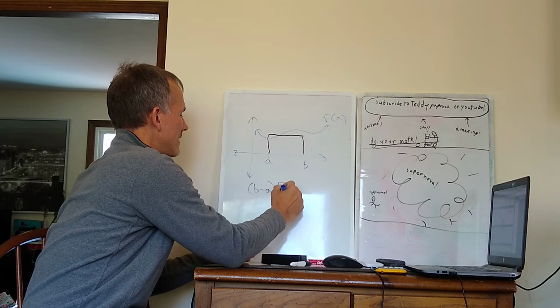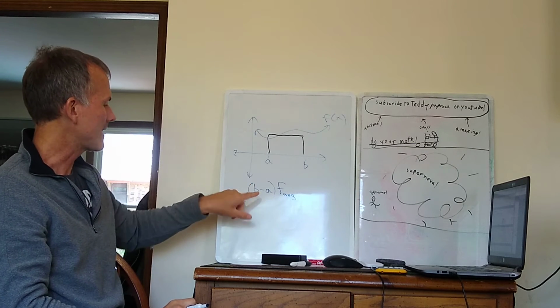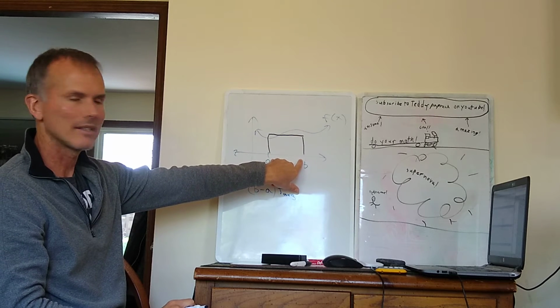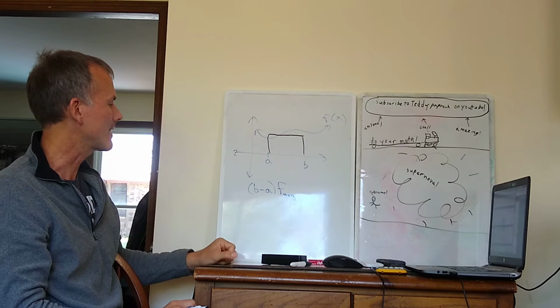So I'm going to write this as f average. That b minus a is the length of the rectangle. And then the average value of the function, that's the height of that rectangle.